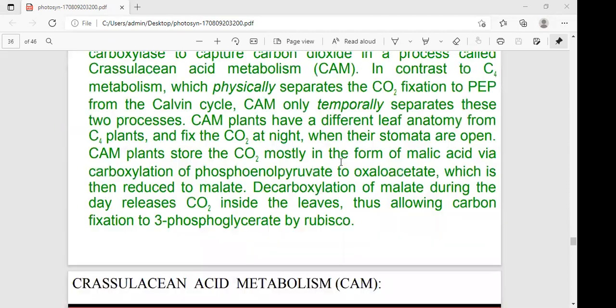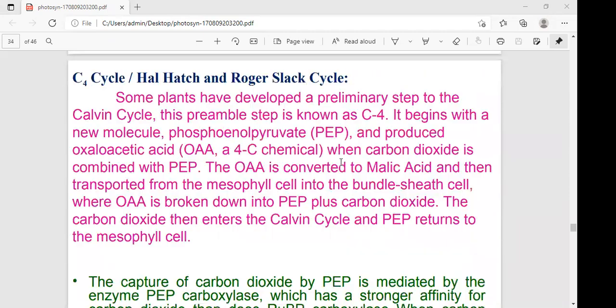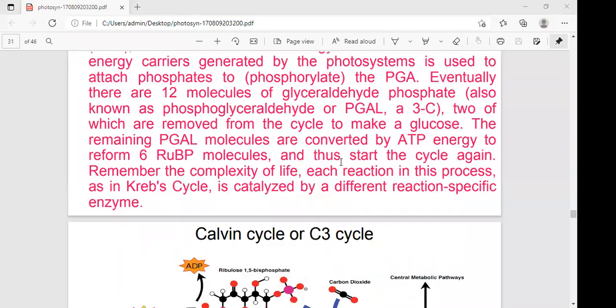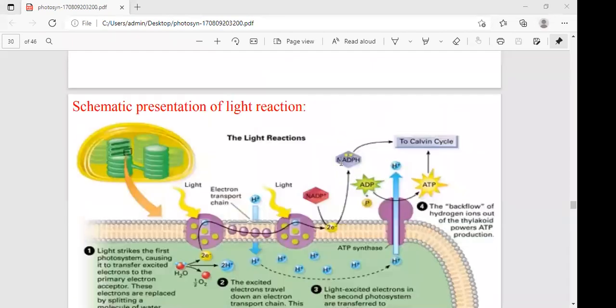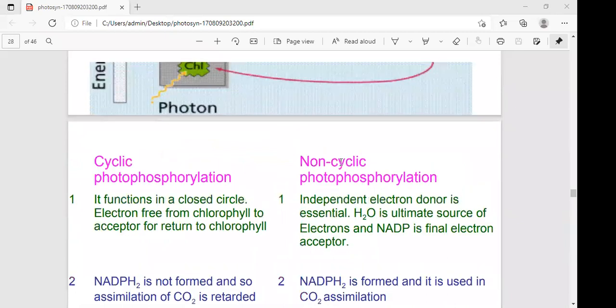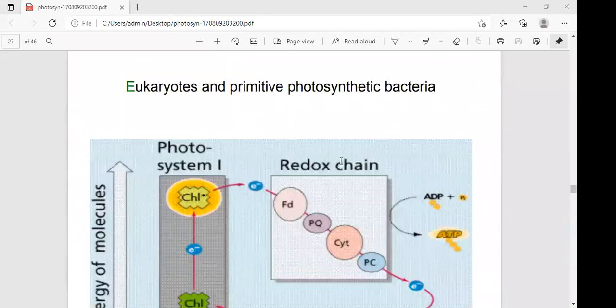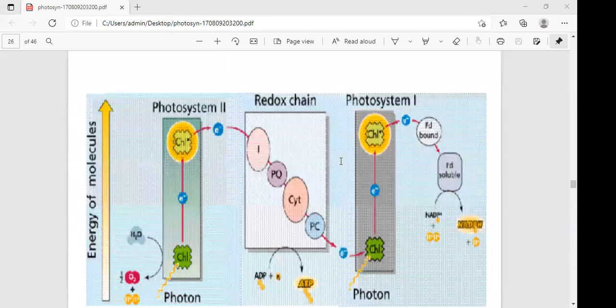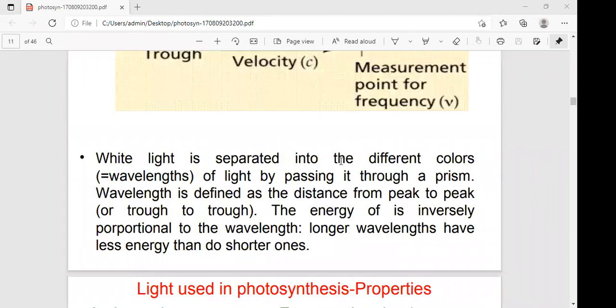Good afternoon, everyone. In yesterday's class, I started photosynthesis. What is photosynthesis? What is the definition of photosynthesis? What is the structure of photosynthesis? Next, what types of photosynthesis are there, and their definitions? Which cell organelle is involved in photosynthesis? All these things were completed in yesterday's class.